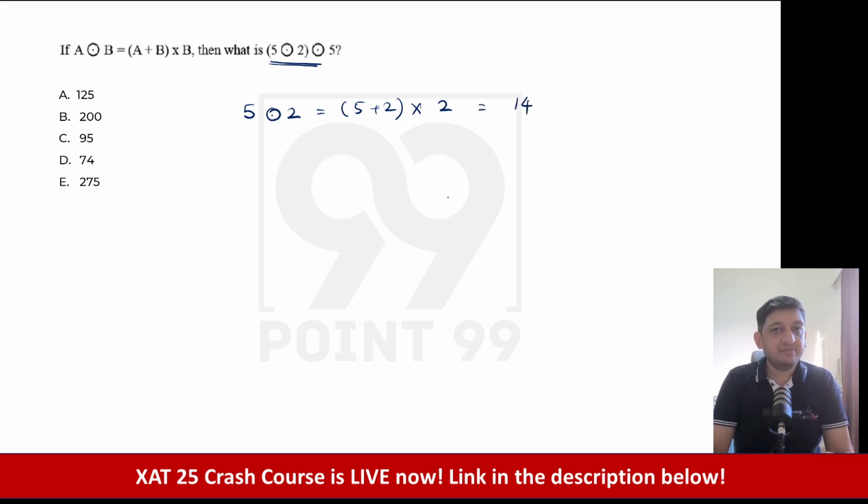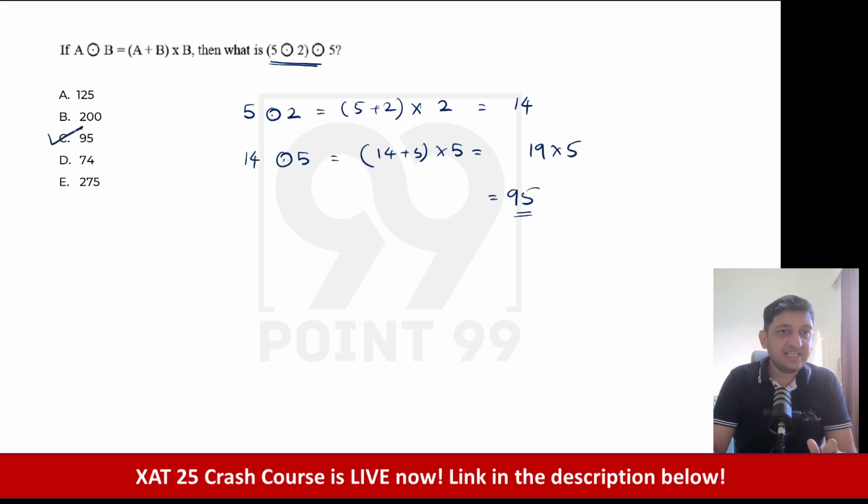So 14 is what we get here, right? 5 symbol 2 means 5 plus 2, that is 7. 7 multiplied by 2, that is 14. Now my expression basically becomes 14 symbol 5. So what does this mean? Again it's A plus B, which means 14 plus 5 multiplied by the second term, that is 5. So we will get 19 into 5, that is going to be equal to 95. So the correct answer here should be option C, that is 95.